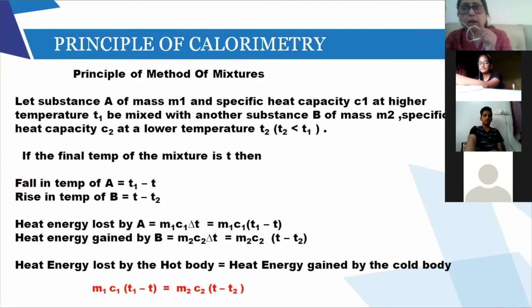You can calculate the specific heat capacity of that substance also. So let me show you a simple numerical where we will see how to calculate. Just 5 minutes. Try to understand, and then we'll continue next with the numericals and everything.